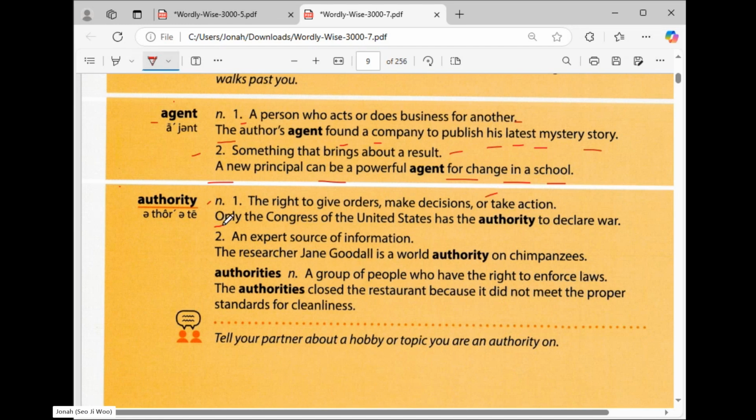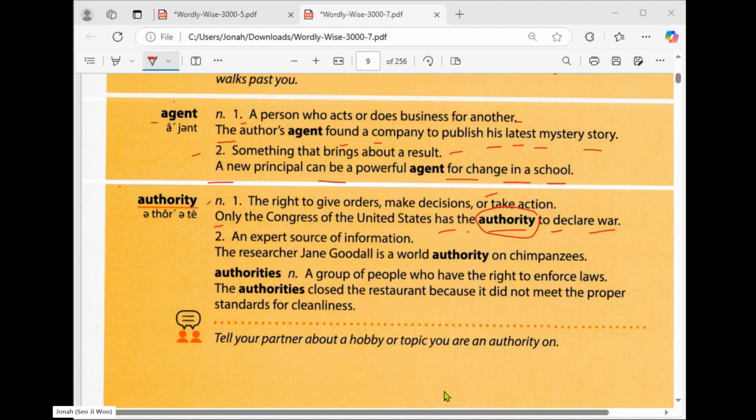Look at the example sentence. Only the Congress of the United States has the authority to declare war. So this word is used as a noun. They have the authority, so they have the right to give actions.